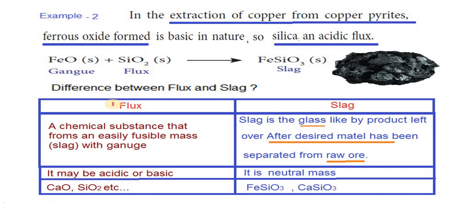Examples of flux are calcium oxide, silicon dioxide, otherwise called silica, etc. Examples of slag are ferrous silicate and calcium silicate. So I hope you understood what is flux, what is slag, and what are the differences between flux and slag. Now we move to the next one.